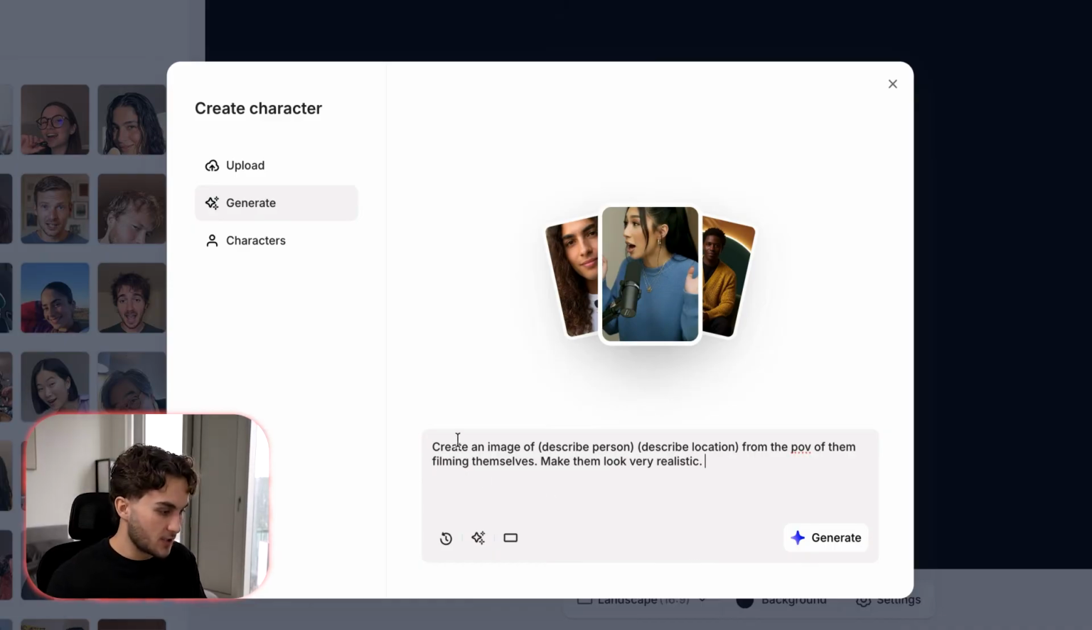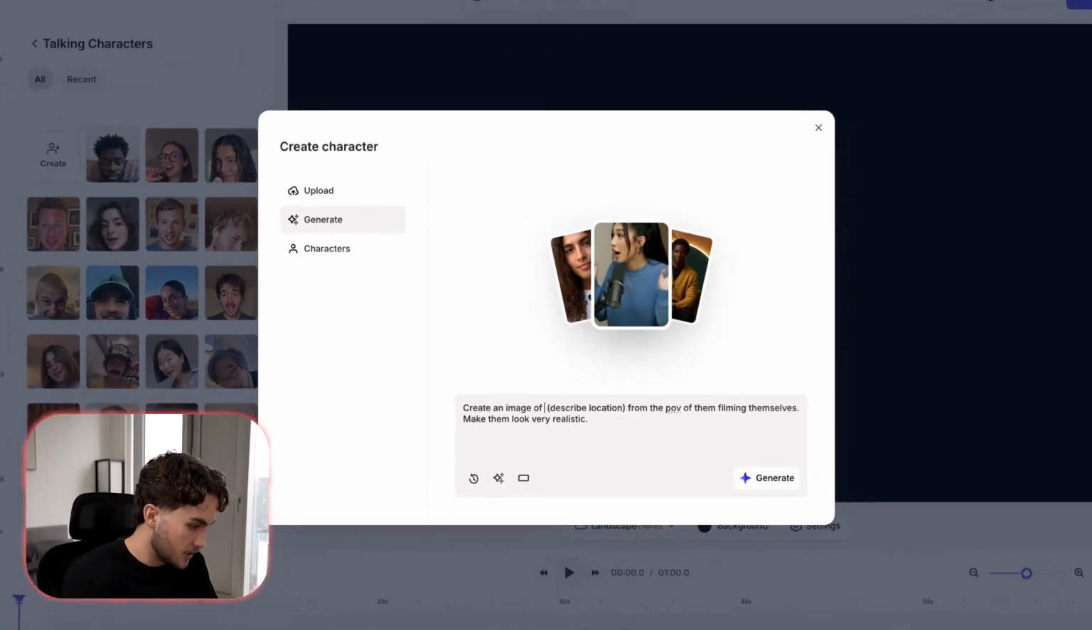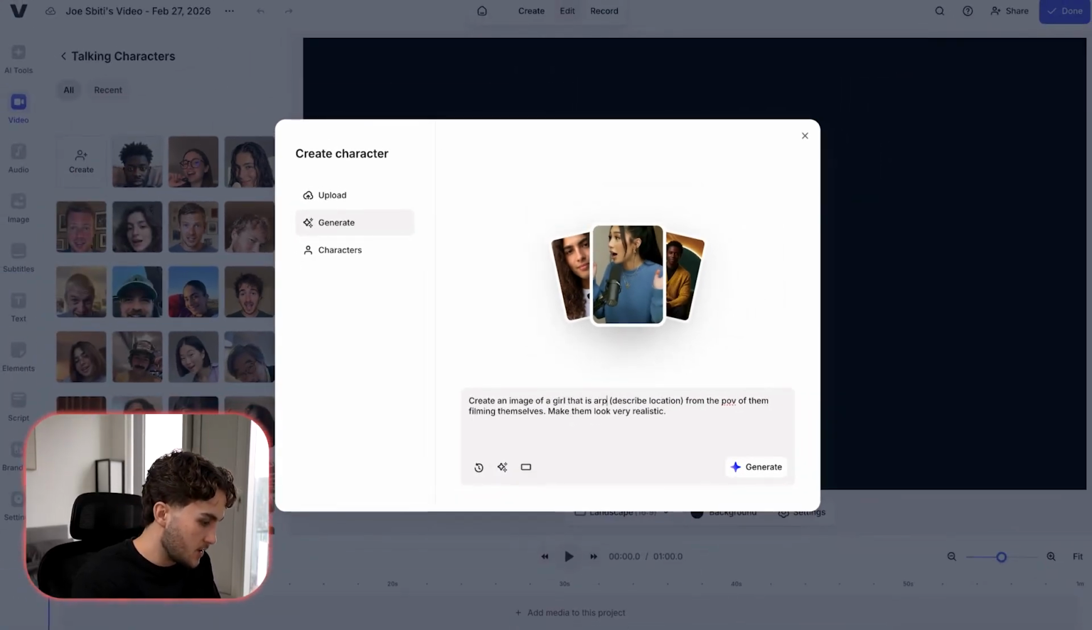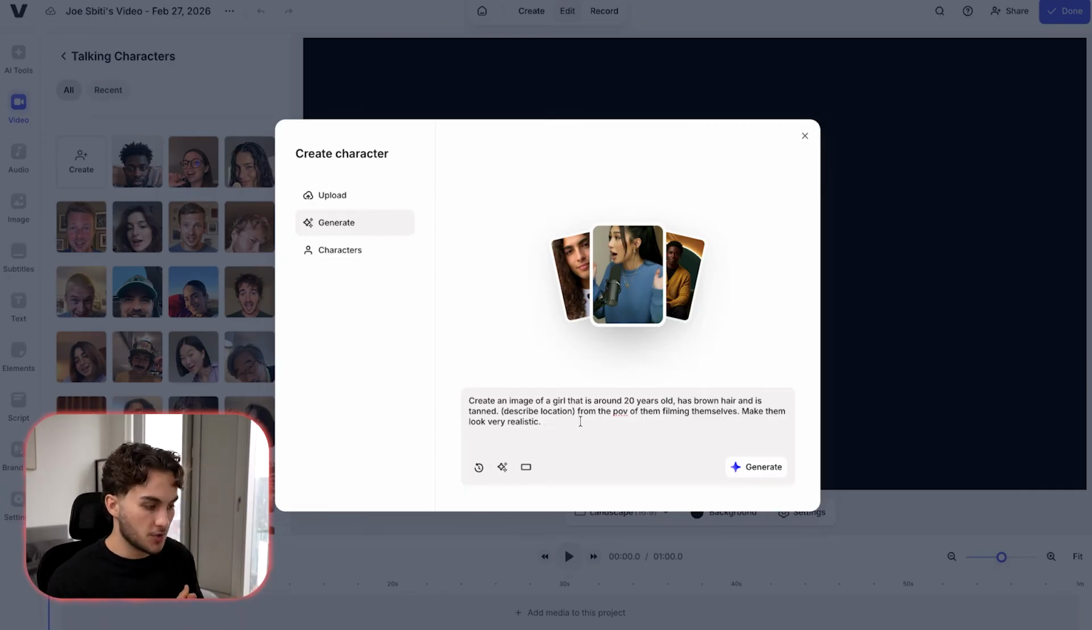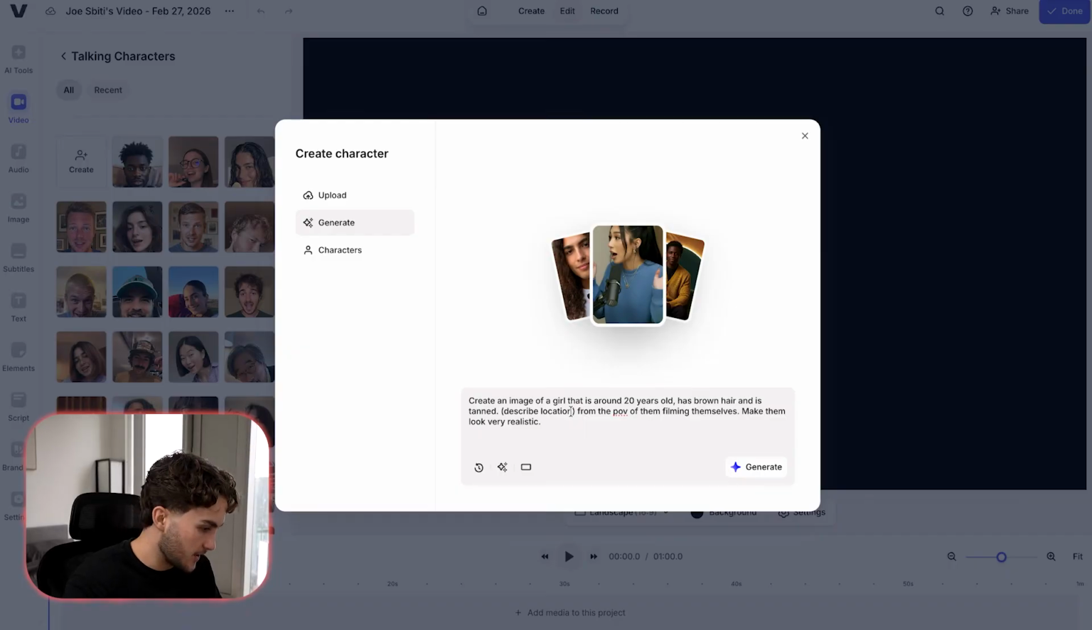So basically you're going to want to say create an image of, and you want to describe the person. So here I'd basically be saying, let's say, a girl that is around 20 years old, and so that's my description of the person. Obviously, you just change this for whatever you want. And then I would also try and describe the location. So whether they're sitting up in a chair like this, whether they're lying on a bed, whether they're lying on a sofa. And then you just have the rest of the prompt from the POV of them filming themselves, make it look very realistic.